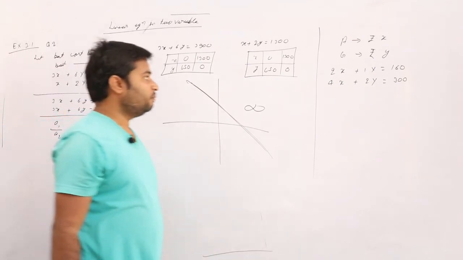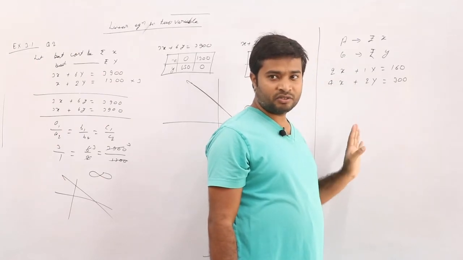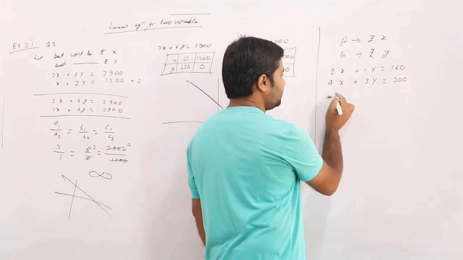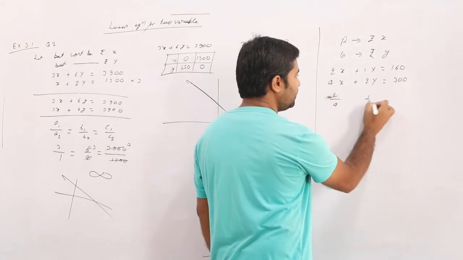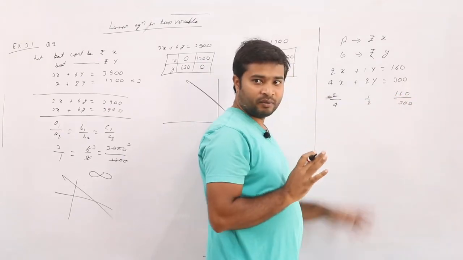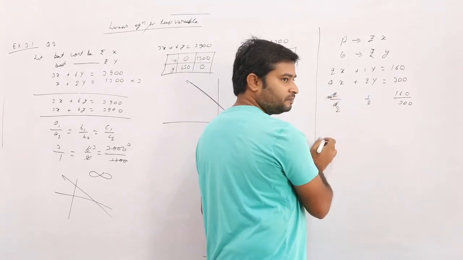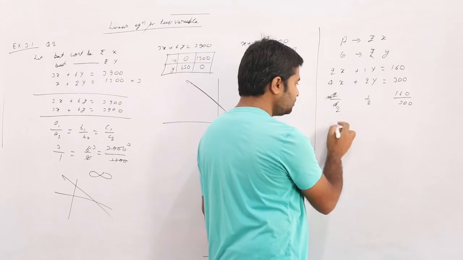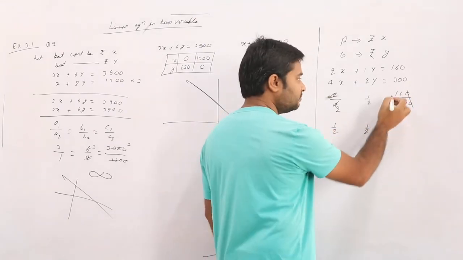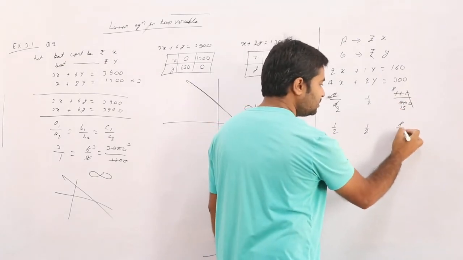Before doing the solution, we will check A1 by A2, B1 by B2 and C1 by C2. First I am writing 2 by 4, 1 by 2, 160 by 300. 2 by 4 is 1 by 2, and 1 by 2 is also 1 by 2, but 160 by 300 is 8 by 15.